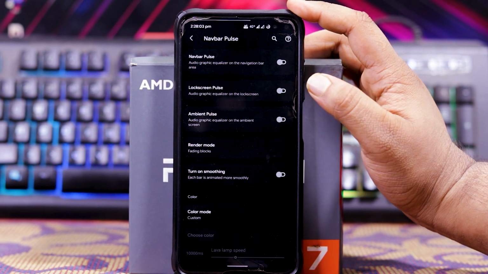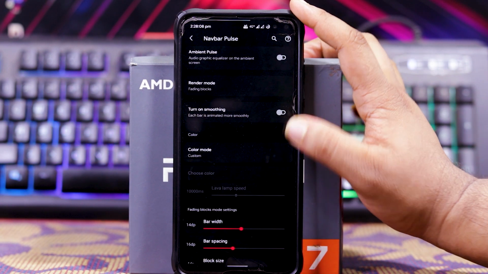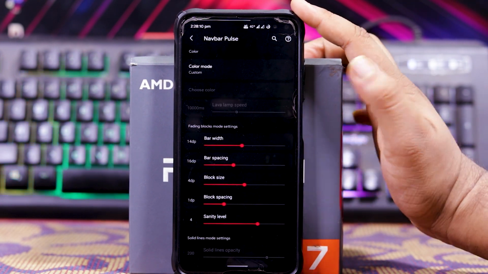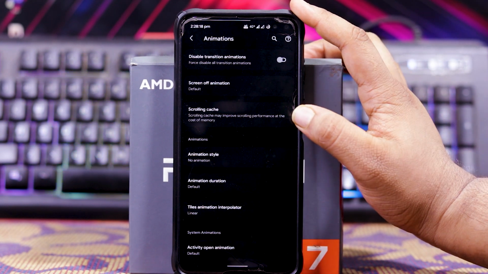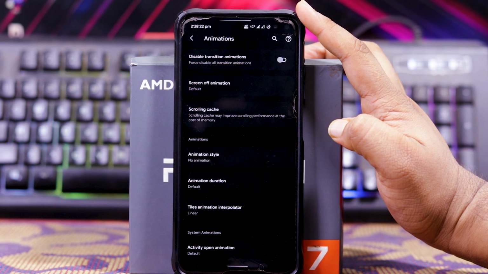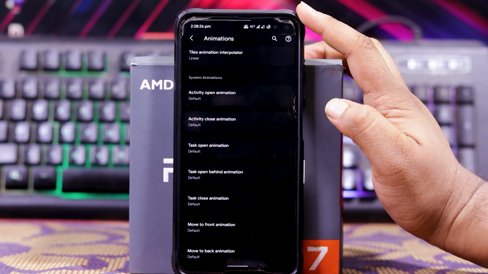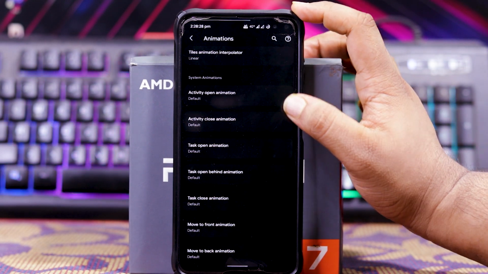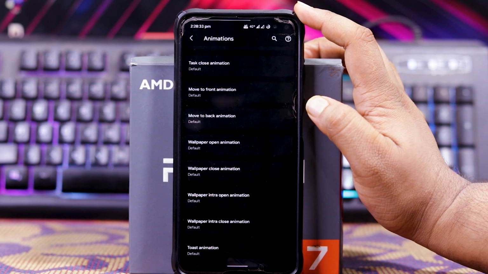In this, you get navbar pulse, lock screen pulse, ambient pulse, front end mode, turn on smoothing, color mode, bar width, bar spacing, etc. In animations, you get disable animation, screen off animation, scrolling cache, animation style, animation duration, and tile animation interpolator. And down here you can choose the animation for each and every option. See activity close, activity open, task close, etc. You can do it for each and every option.